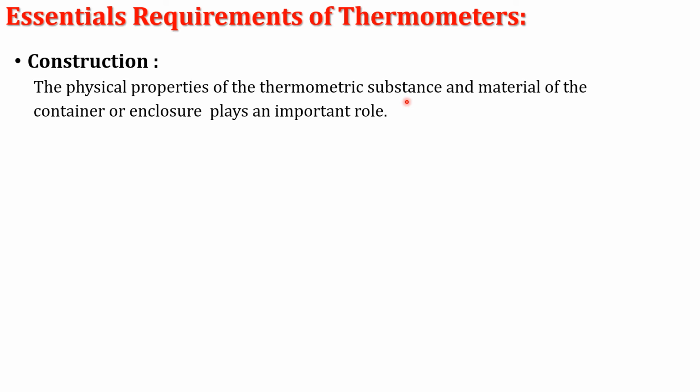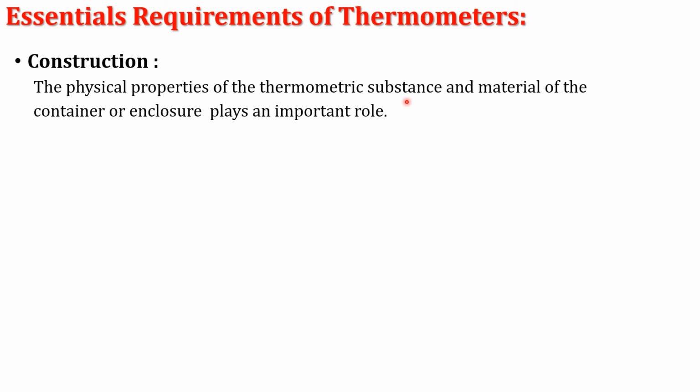It means if we choose the mercury thermometer, in that mercury thermometer, the mercury is a heavy substance. Therefore, a very short tube is used for construction of the mercury thermometer.